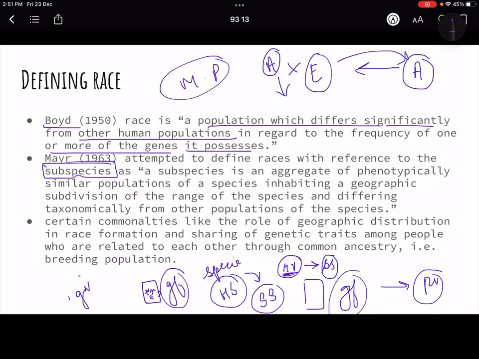He said a subspecies is an aggregate of phenotypically similar people. That means all whites are alike, okay? All Indians, or South Asian type people, are alike, okay? So a subspecies is an aggregate of phenotypically similar populations, inhabiting a geographical subdivision, which differ taxonomically from other populations.